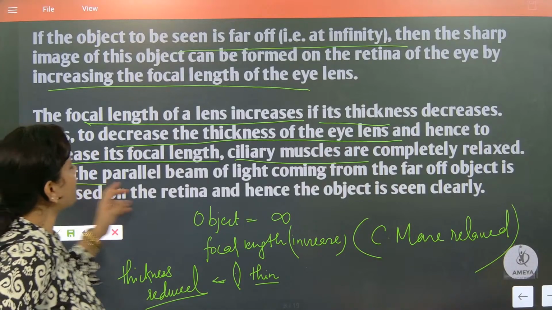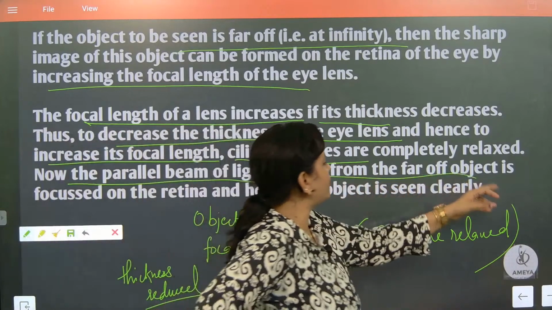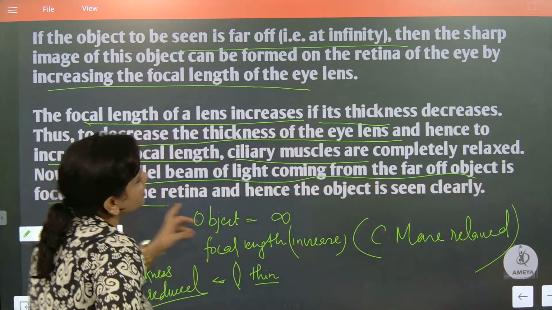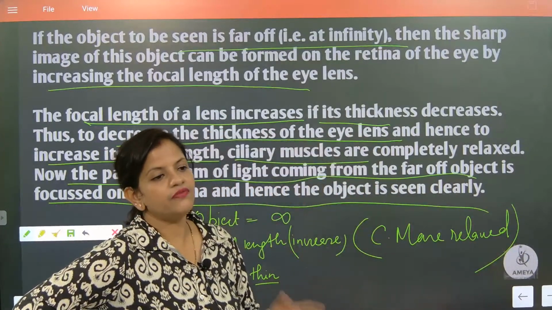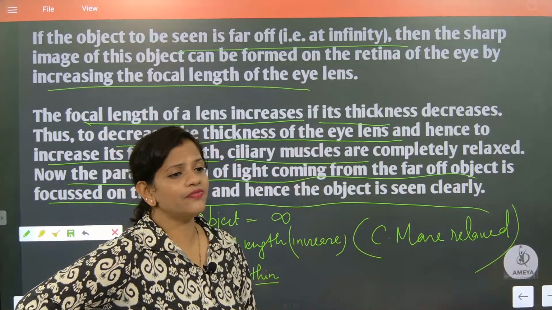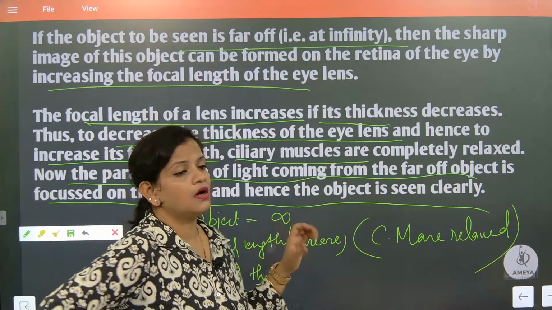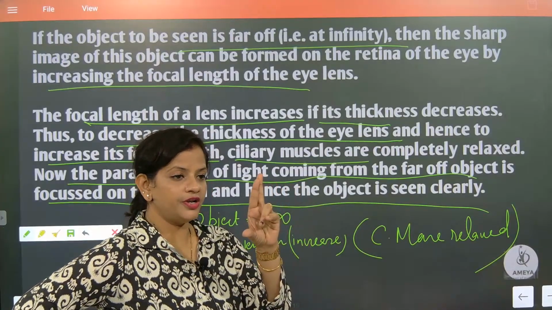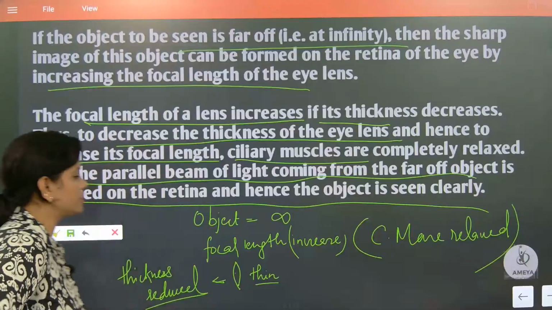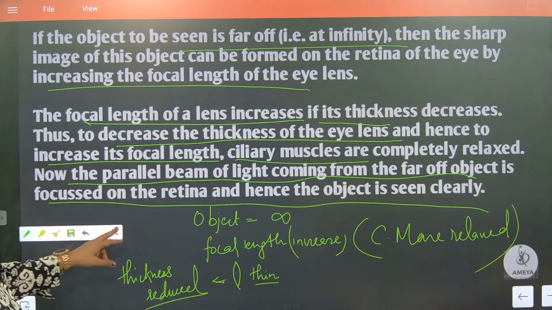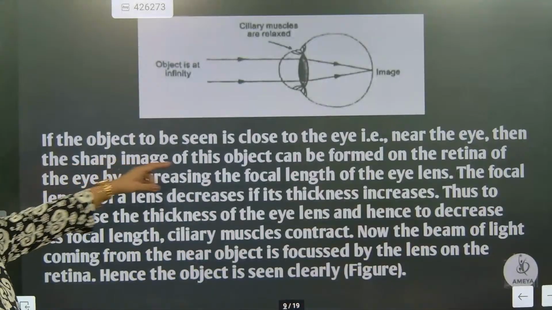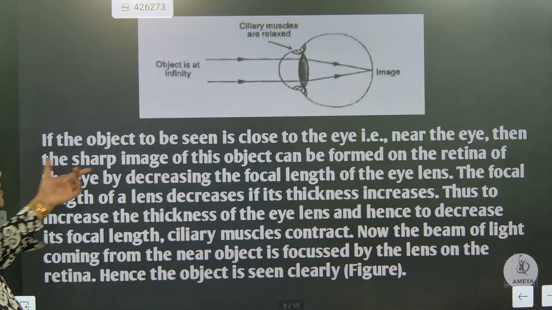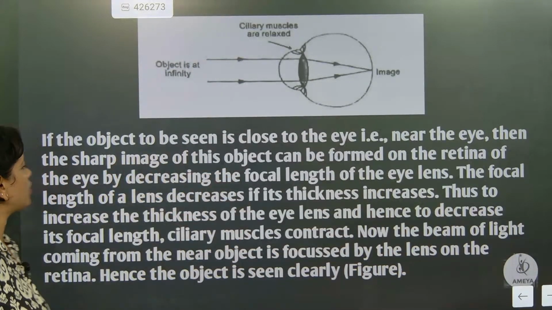So now the parallel beam of light coming from the far off object is focused on the retina, which means the object is seen clearly. Ciliary muscles will relax, focal length increases, and lens thickness is reduced. Understood? Now it is okay. Next, for the object to be seen close to the eye, a sharp image of the object has to be formed on the retina.